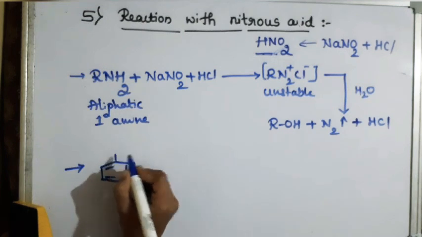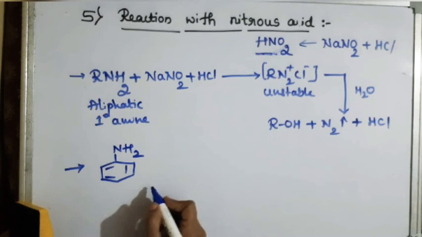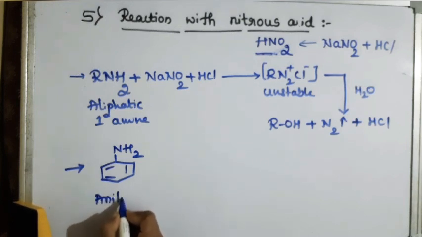If I take aromatic primary amine, the example is C6H5NH2. Aromatic means you should have the benzene ring. This is aniline.